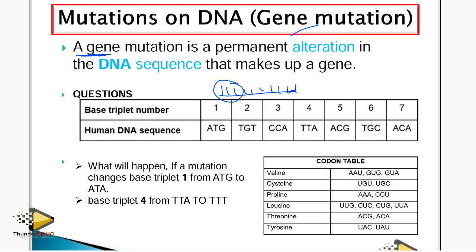Now question: what will happen if a mutation changes triplet number 1, ATG, to this triplet? Look, there is something you need to look at. If this codes for the same amino acid as this, then the protein will not change.